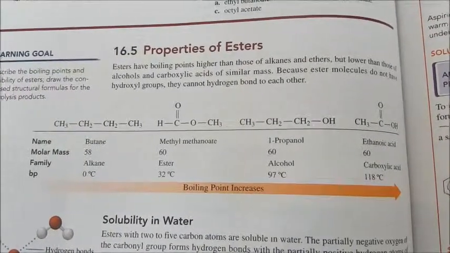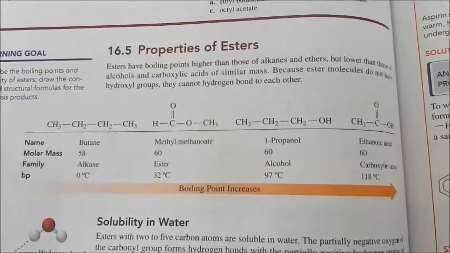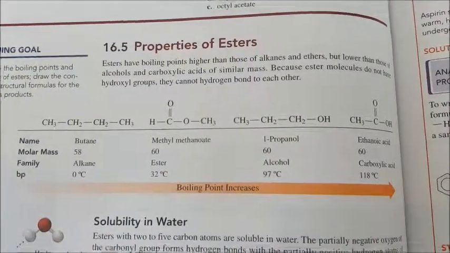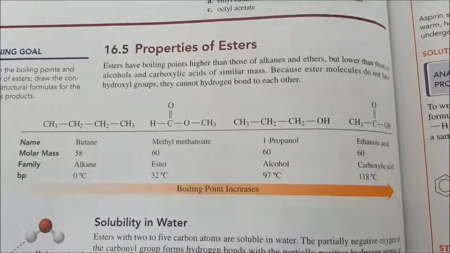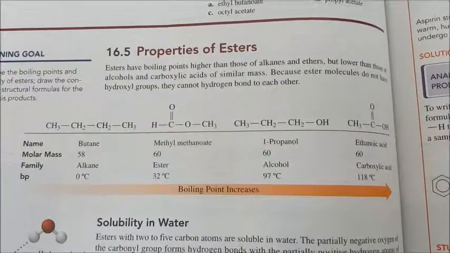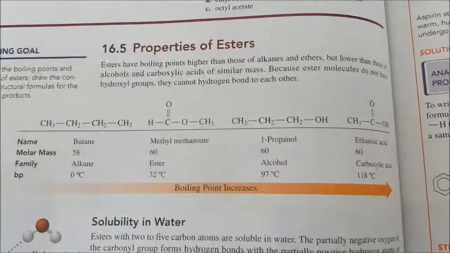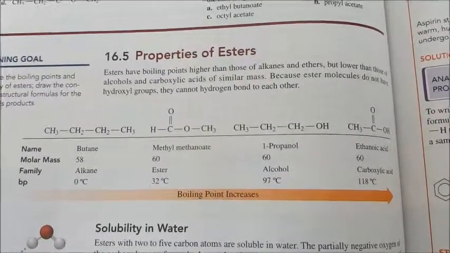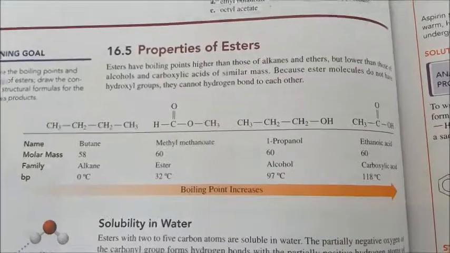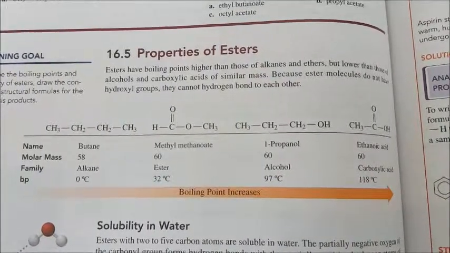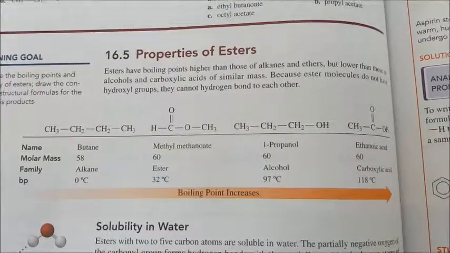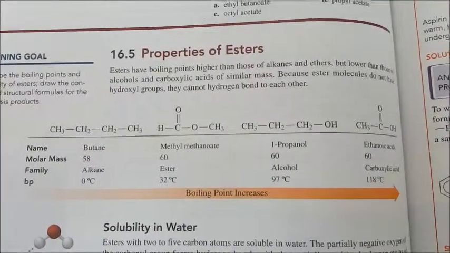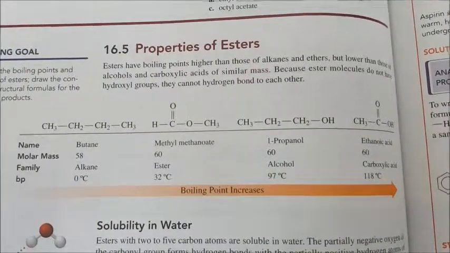In the case of the alcohol and the carboxylic acid, they have significant hydrogen bonding because they are polar molecules with partial positive and partial negative polarity charges. Their boiling points, as a result, are relatively high, 97 degrees centigrade in the case of the alcohol and 118 degrees centigrade in the case of the carboxylic acid.